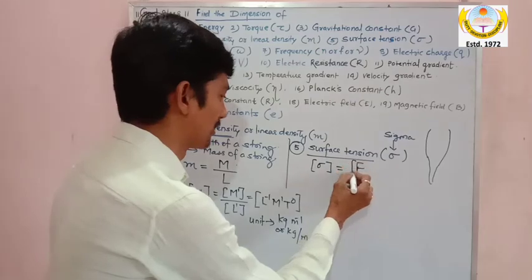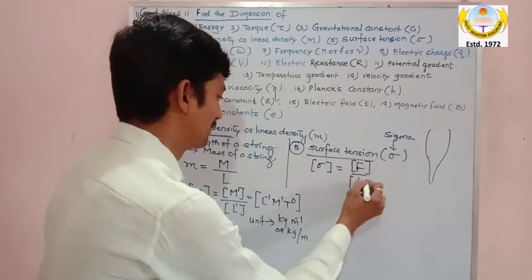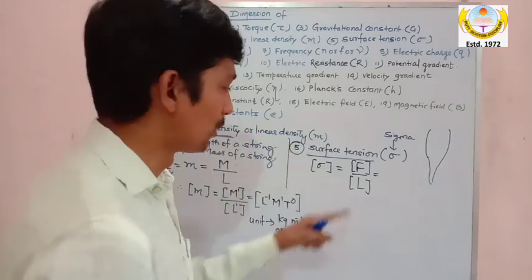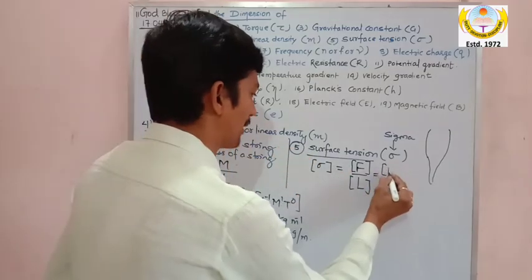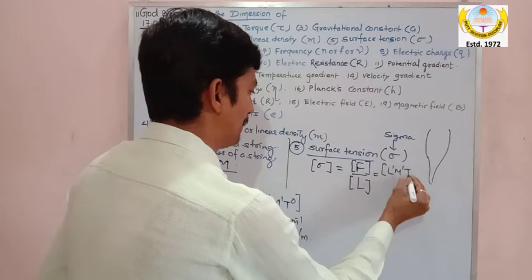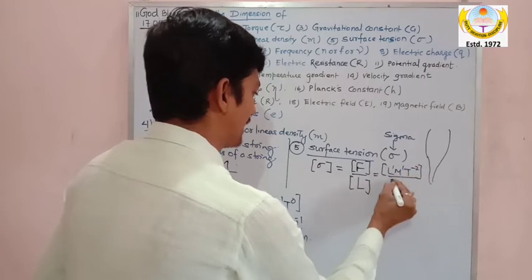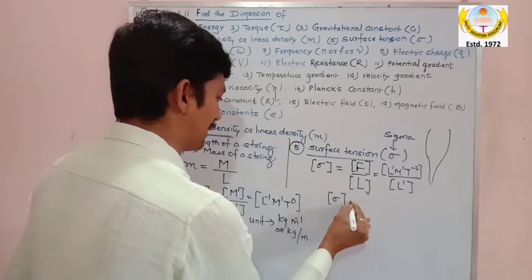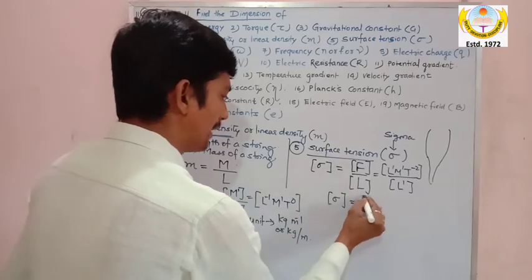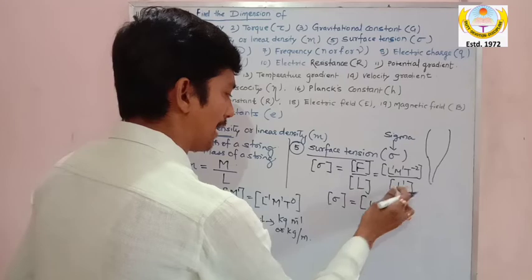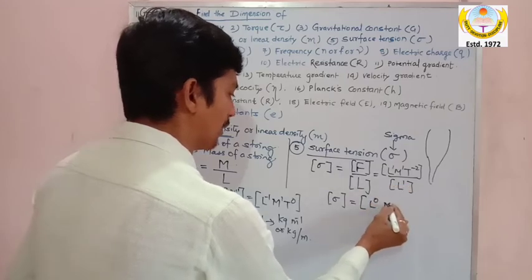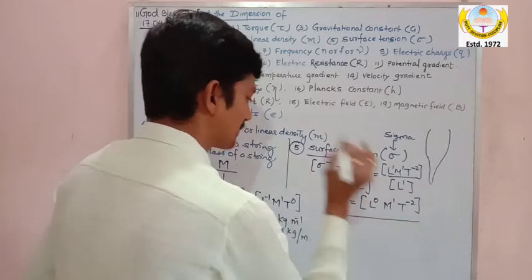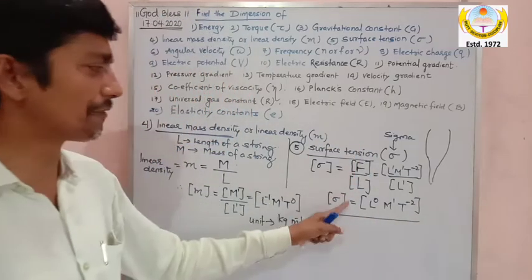Oh God, force is so important in life. That's why I told कि force का dimension orally आना चाहिए. So what is the dimension of force? It is L power 1, M power 1, T power minus 2, divided by length ka dimension L power 1. So the dimension of sigma, that is the dimension of surface tension, will be nothing but L power 1 and L power 1 will become L power 0, M power 1, T power minus 2. That's all. Dimension for surface tension is over.